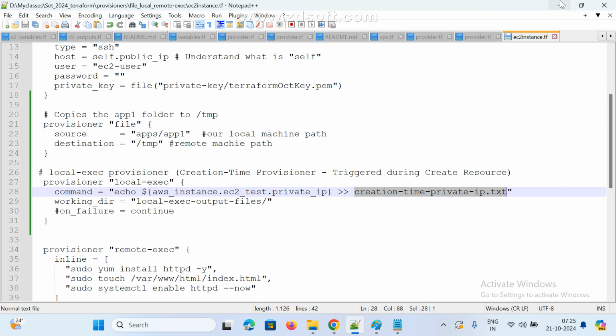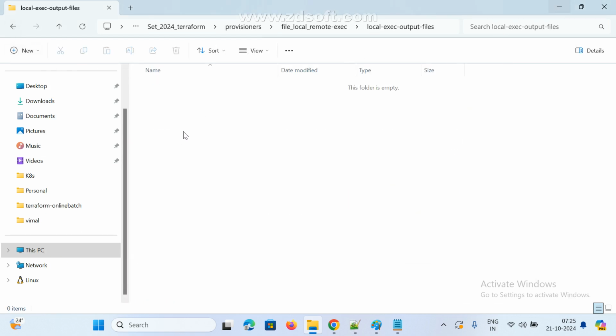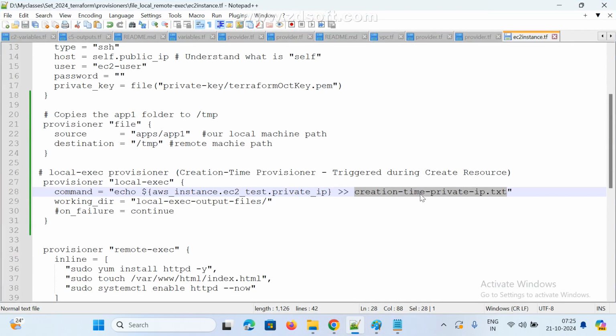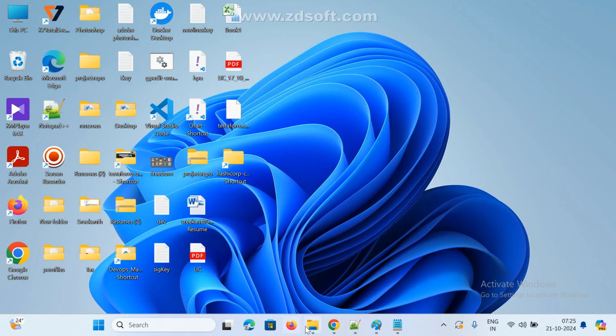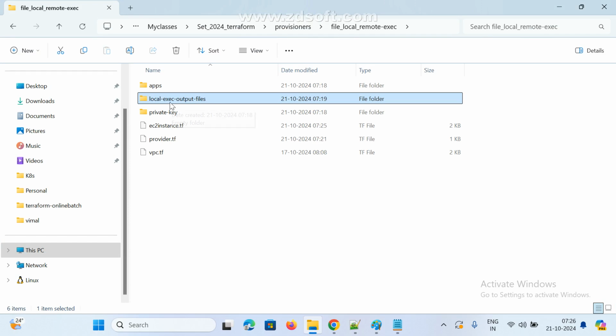If you see here, as of now we cannot see this file. Do you have any file here? No, right? After this script runs, it will create one file under the work directory path. Where did I create the work directory? local-exec-output-files. See here, I already have that path. See here, this is my work directory.